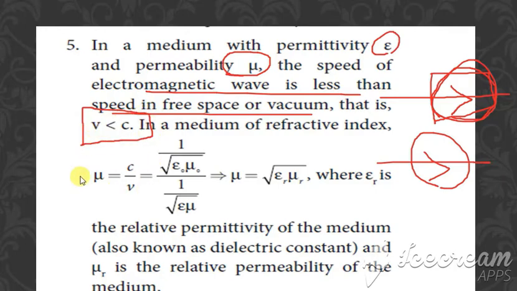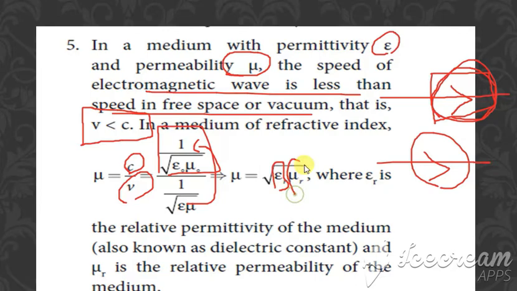So it is written as V is less than C. And the refractive index is given by the relation mu is equal to C divided by V. For C, the equation is 1 by root of epsilon naught mu naught, and for V the equation is 1 by root of epsilon into mu. Now when you bring this to the numerator, it becomes root of epsilon divided by epsilon naught, that becomes epsilon r into mu r, where epsilon r is the relative permittivity and mu r is the relative permeability.